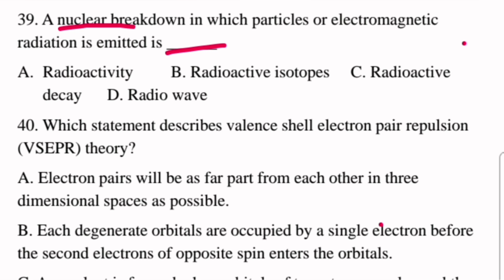Question 39. A nuclear breakdown in which particles or electromagnetic radiation is emitted is dash. A, radioactivity. B, radioactive isotopes. C, radioactive decay. D, radio wave.